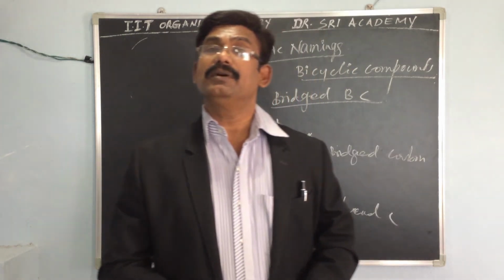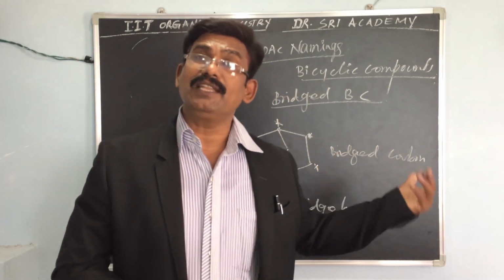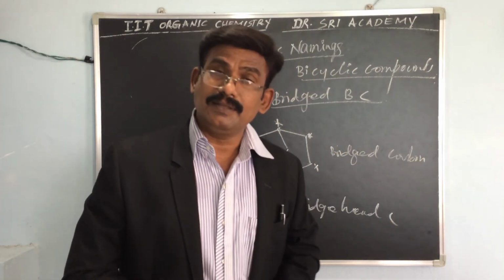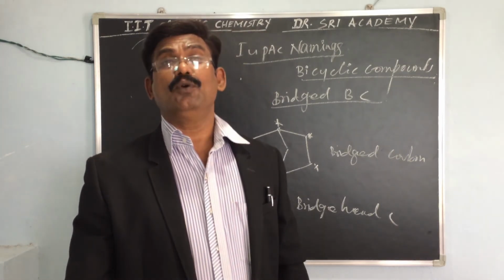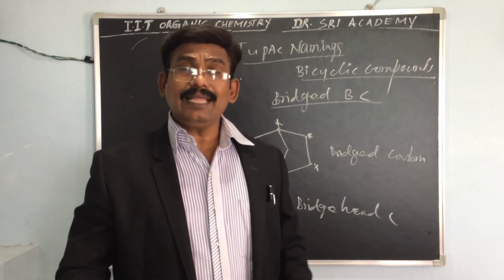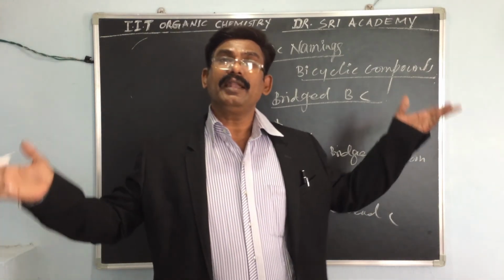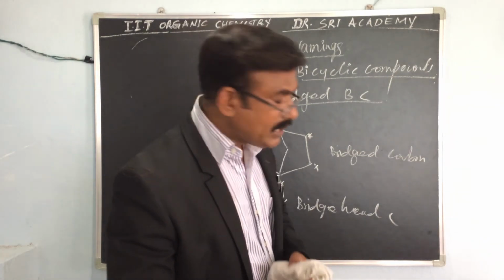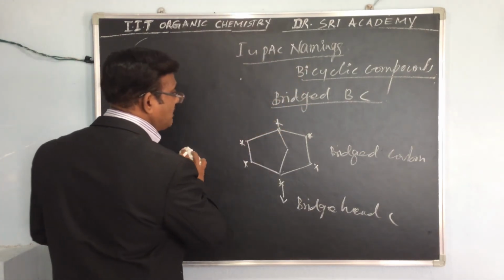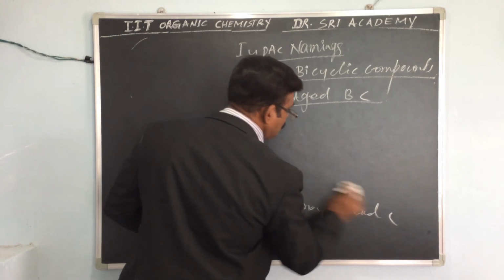You have to remember which one is the bridgehead and which one is the bridge. That is the most important thing. So how can you give the name? That is most important.